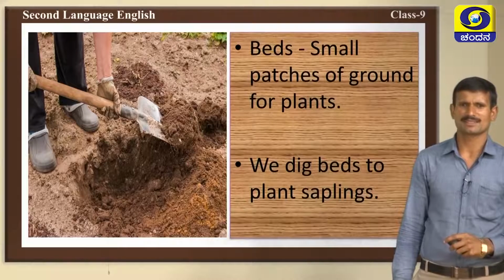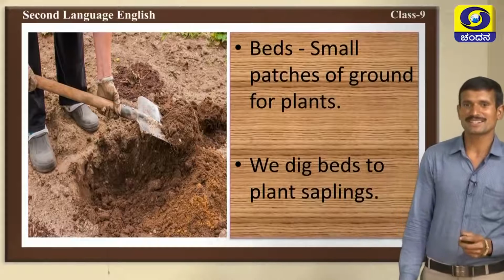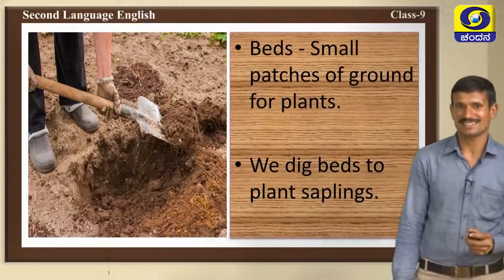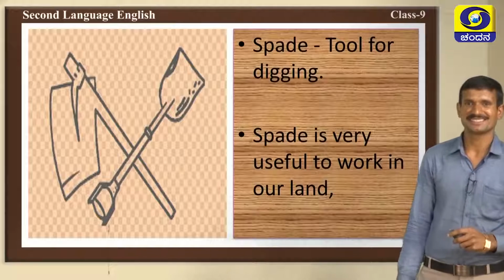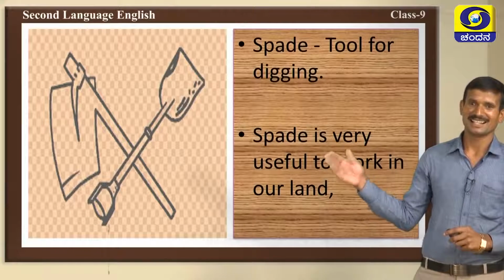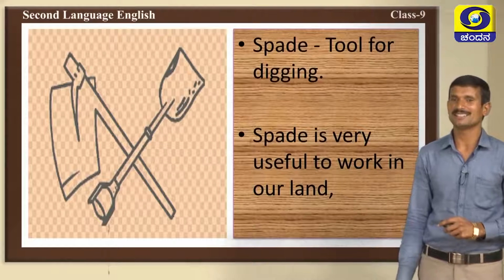Next one. Beds. What is the meaning of beds? Small patches of ground for plants. You know the beds we use to sleep. That is another meaning of bed. Beds here means small patches of ground for plants. We dig beds to plant saplings. Yes. Next one. Spade. Very good. Tool for digging. A spade is very useful to work in our land.